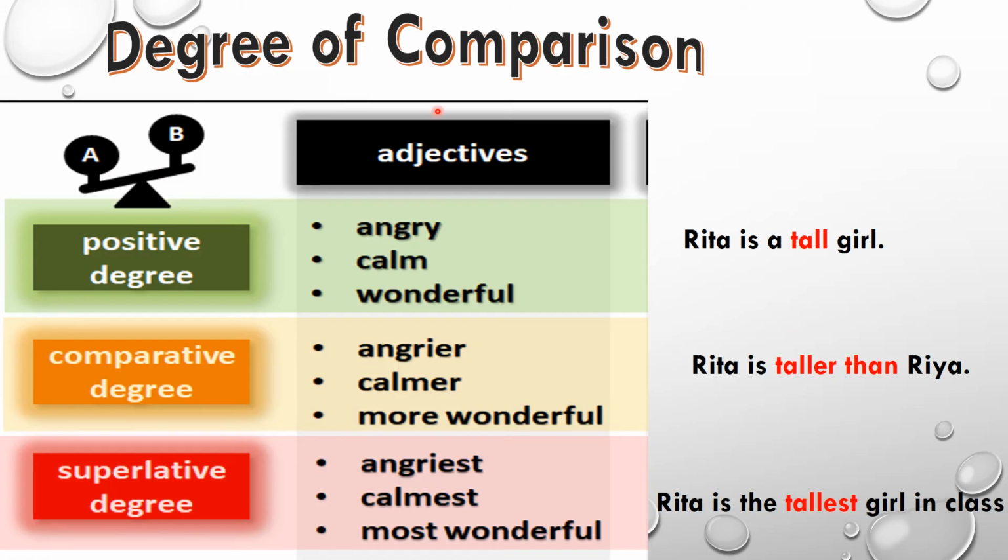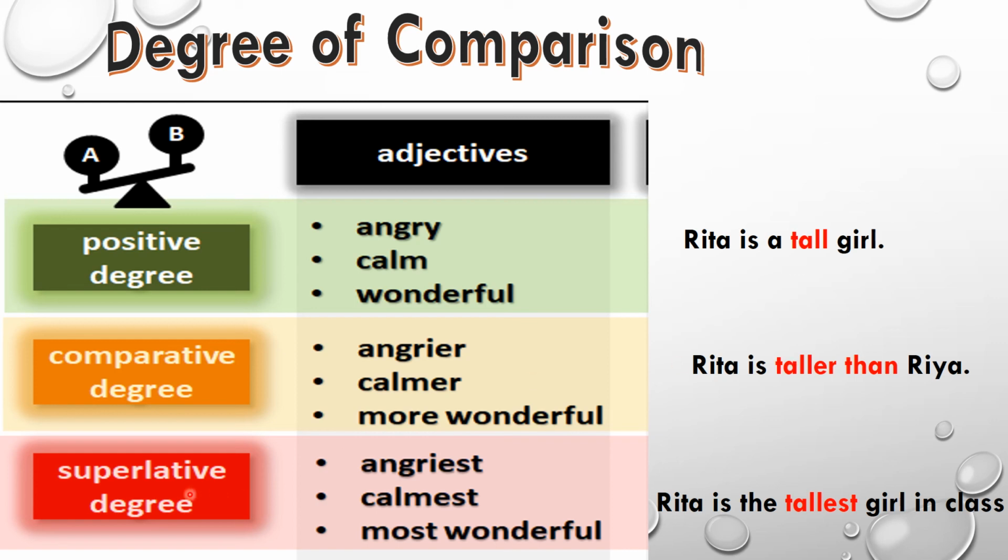Now, let's discuss degrees of comparison. Adjectives can be used to make comparisons between 2 or more people or things. First is the positive degree. When we talk of one person or thing, we use the positive degree. For example, Rita is a tall girl, and this tall is your positive degree. Second, comparative degree. When we compare 2 people or things, we use the comparative degree. Like Rita is taller than Ria, and this taller than is your comparative degree.